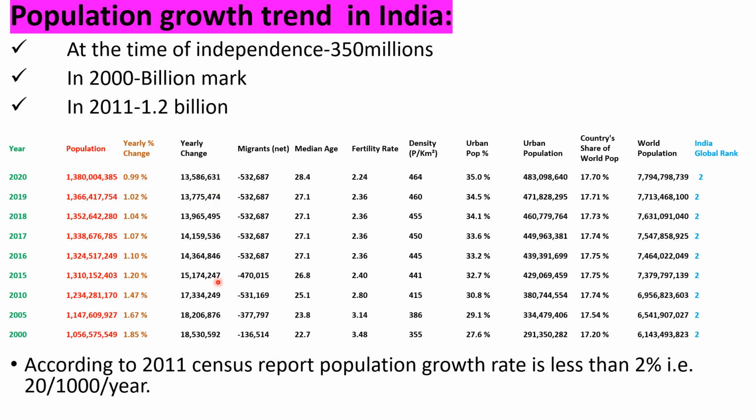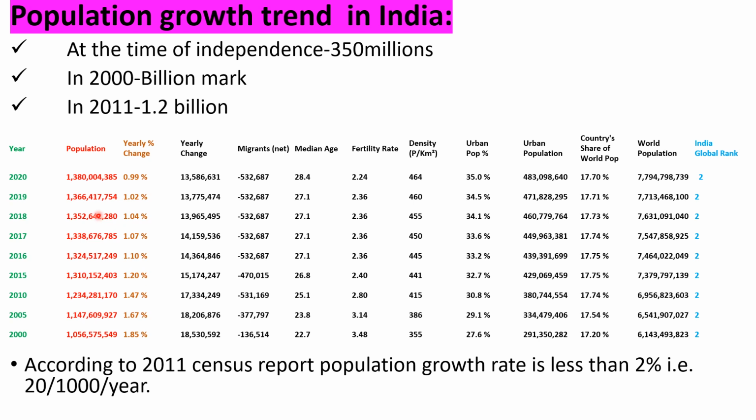This is the yearly change. Then migrants, median age, fertility rate, density of the population, urban population in percentage, urban population in total number, and country's share of world population.